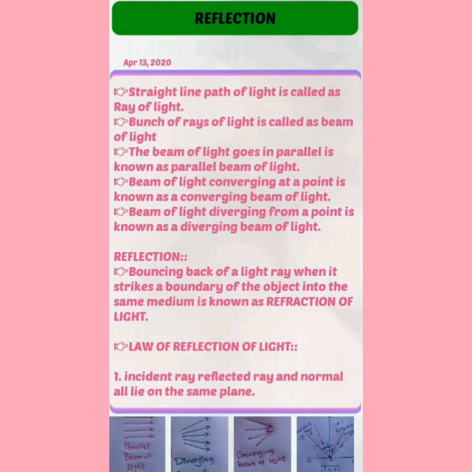Reflection. A straight line path of light is called a ray of light. A bunch of rays of light is called a beam of light. A beam of light that goes in parallel is known as a parallel beam of light. A beam of light converging at a point is known as a converging beam of light. A beam of light diverging from a point is known as a diverging beam of light.